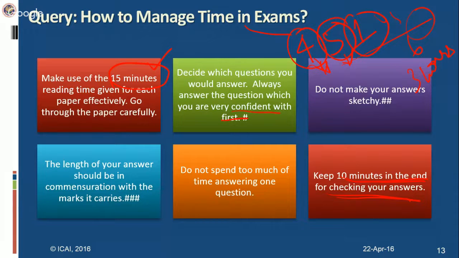What we are trying to tell you, basically: suppose you choose a particular question 4, you're very confident, you know the chapter very well, and you spend 1 hour in answering that question, you'll be left with just 2 hours for answering the remaining 5 questions. There, again, you'll be struggling.